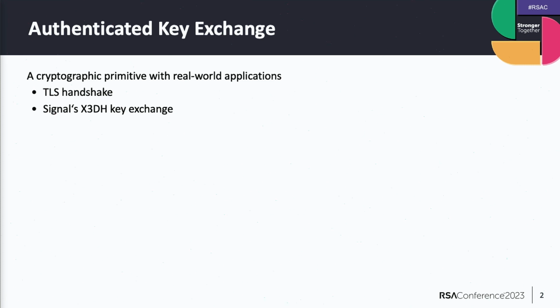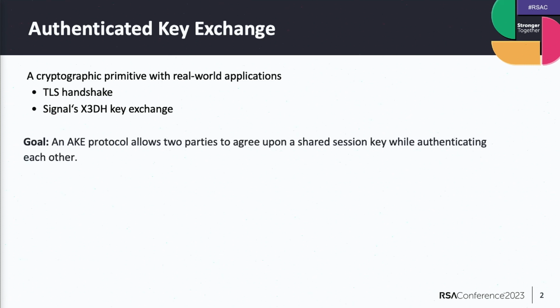From a cryptographic perspective, the goal of these protocols is to let two parties compute a shared session key while at the same time authenticating each other. So we will use public key primitives to exchange the key, and then we can use the more efficient symmetric key primitives to encrypt further data.